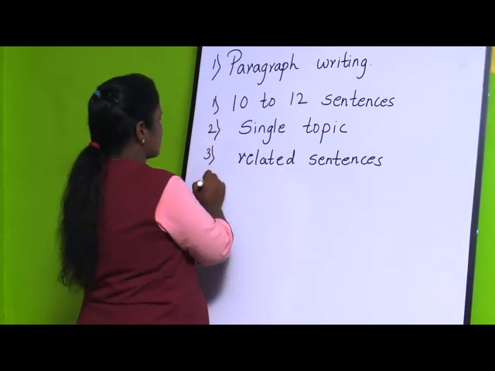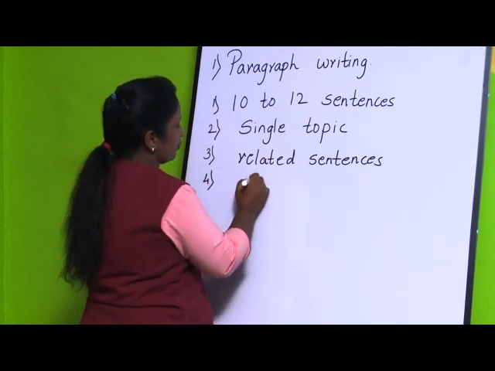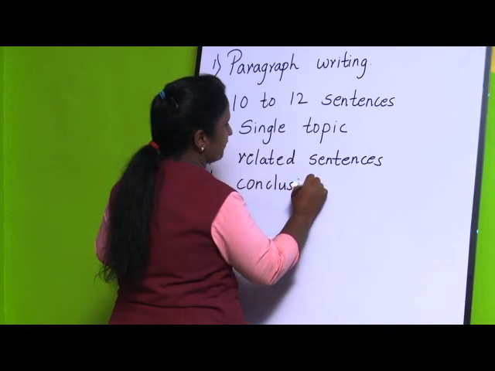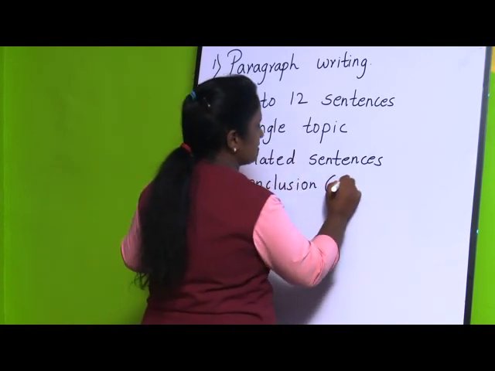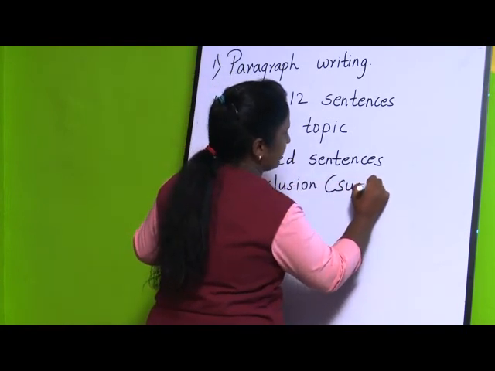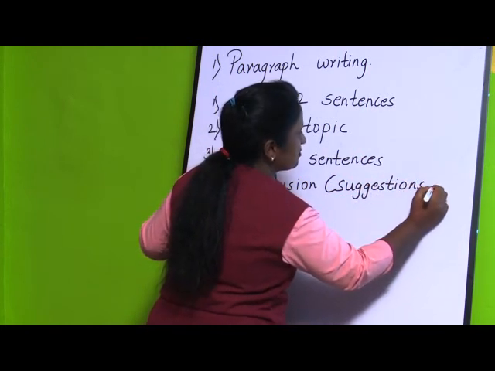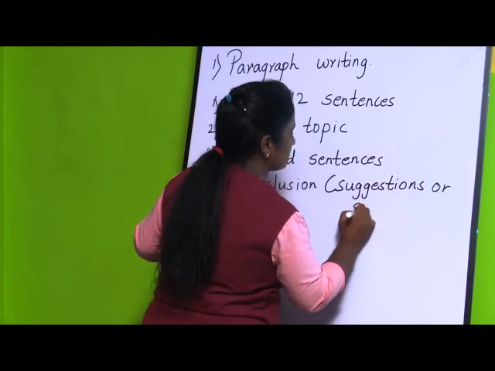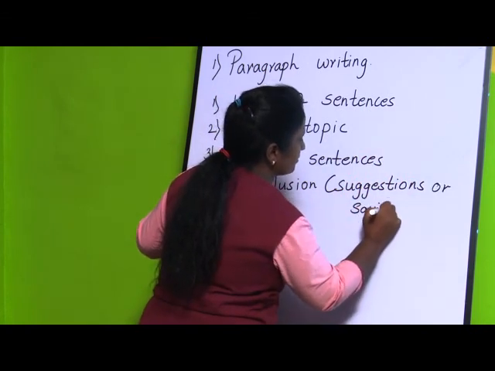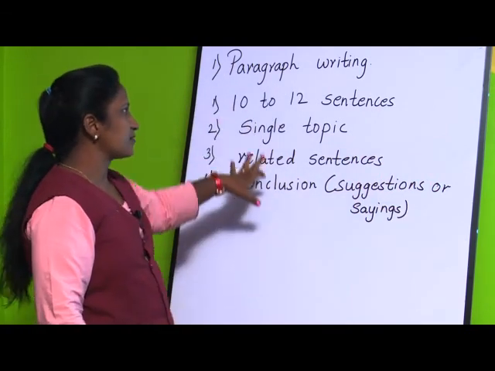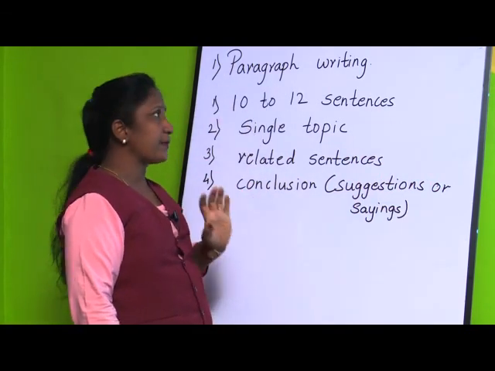And the last step is the conclusion. Here it should be very effective. In the conclusion you can write suggestions or some sayings. So these are some of the steps for how to write a paragraph.